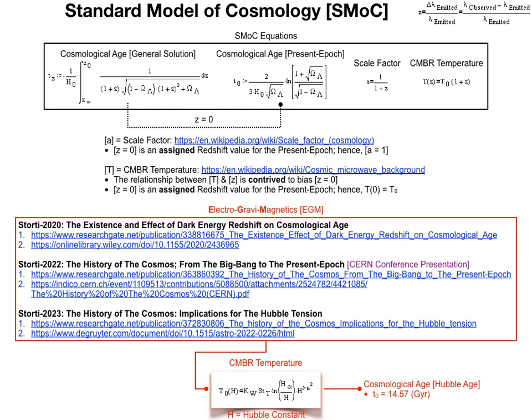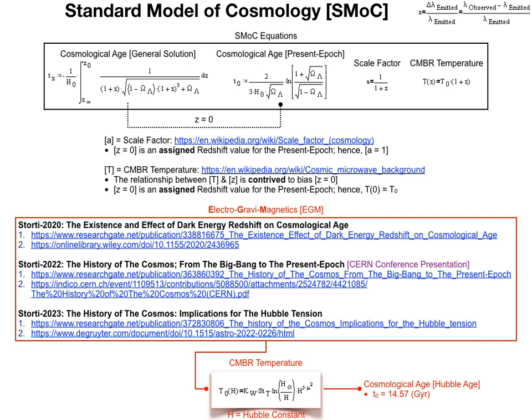Therefore, to express CMBR temperature without directly referencing the Hubble constant is evidence of an incomplete solution. The standard model of cosmology version of CMBR temperature does not contain any connection to the rate of cosmological expansion. Thus, it is an obvious contrivance.